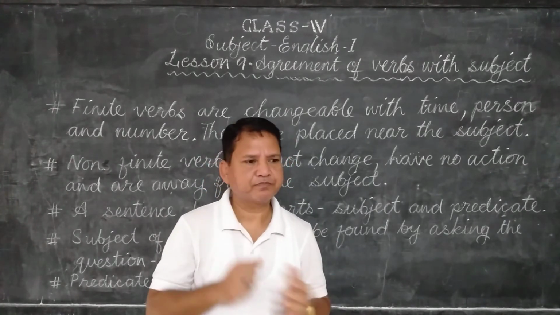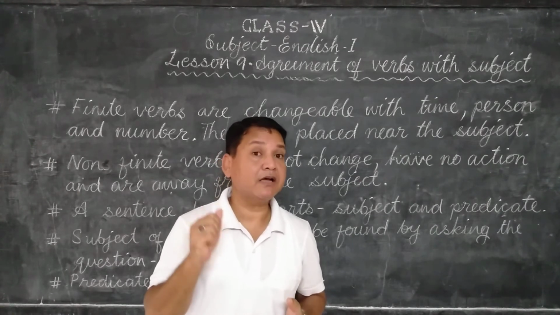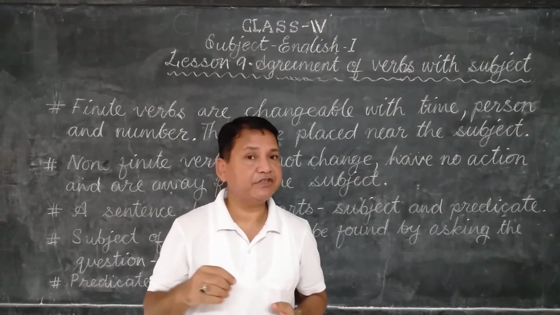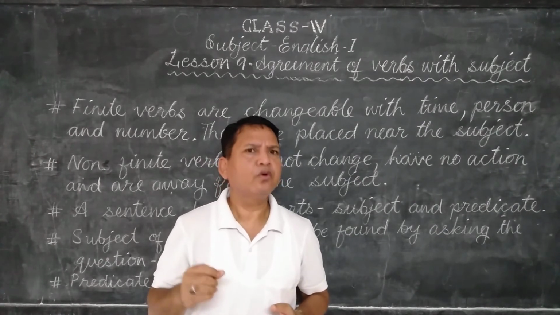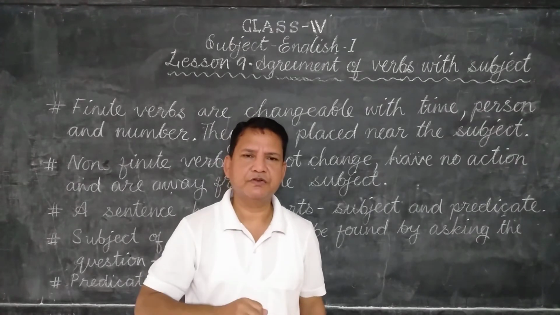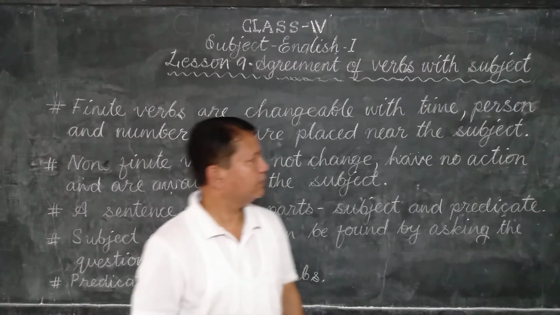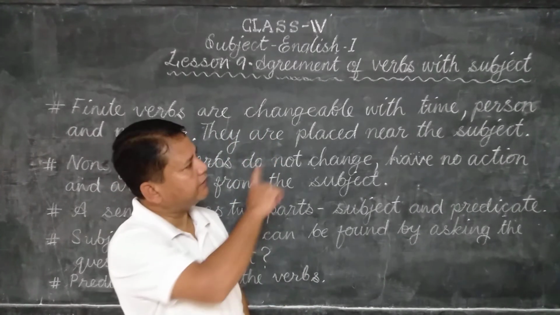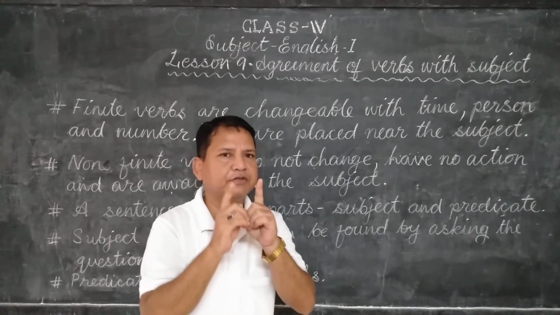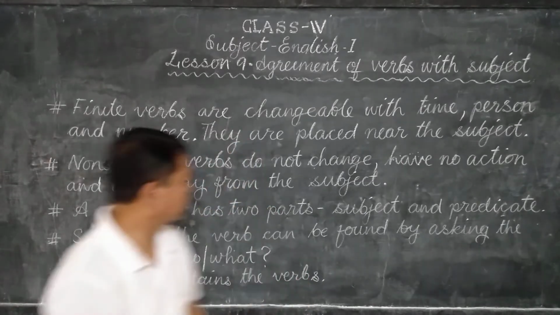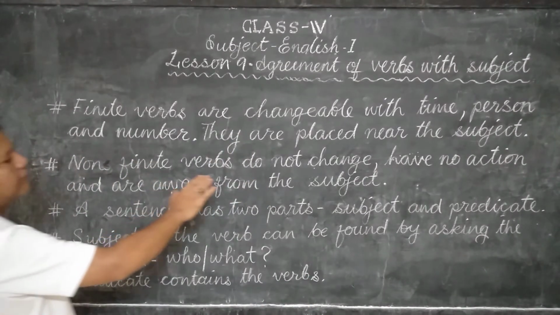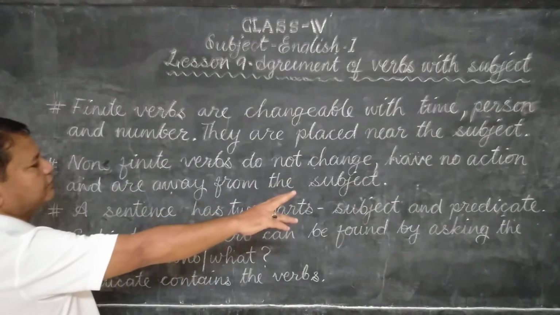Like I say, the boys are playing. Who are playing? The boys. The boys is the subject. And what are they doing? Playing. Playing is the verb. So it is a finite verb. It is placed near the subject. Remember that. Okay. Next, non-finite verbs do not change.